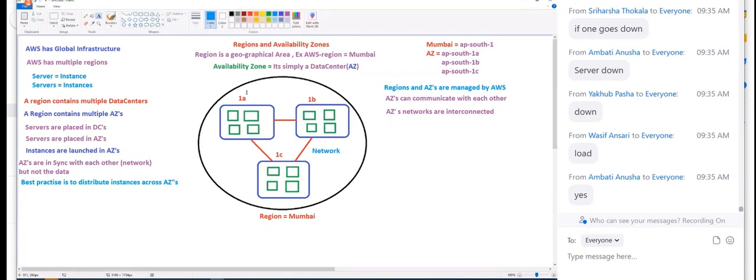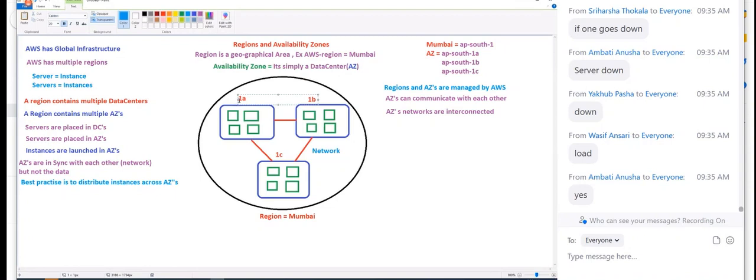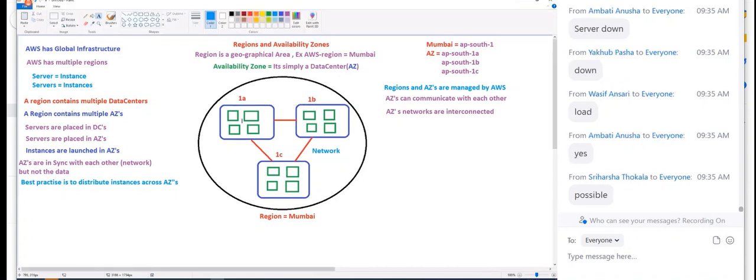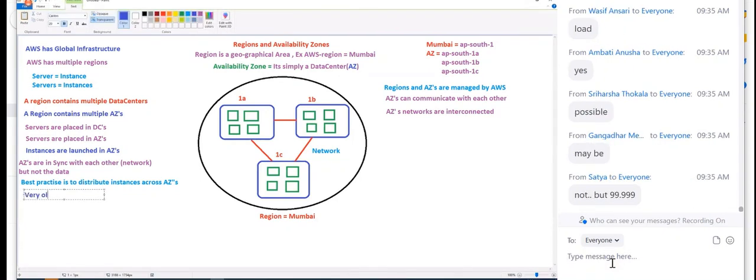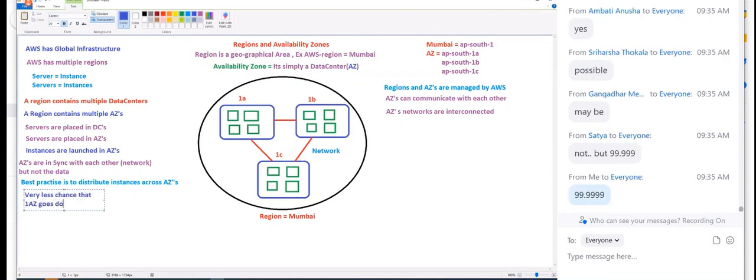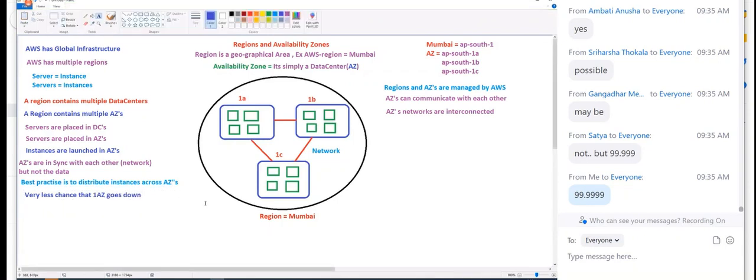Now the question here is, is it easy that the 1A availability zone, which is managed by AWS, just like that will go down? Guys, you have a very, very less chance that one availability zone goes down. Let me explain to you why.